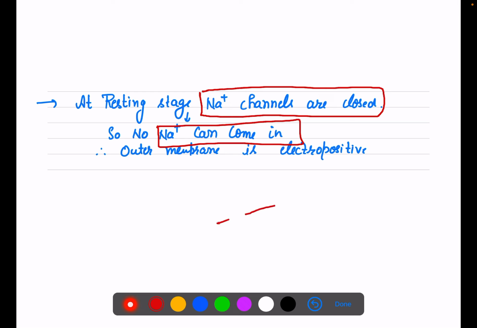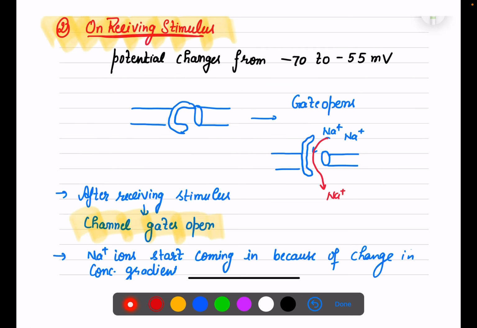At the resting stage, all the sodium is outside, so the outer side will be positive and the inner side negative. Now, when there is a receiving stimulus, when there is a change in voltage potential, for example when the stimulus, the information, comes from our sensory organ to the motor area, on receiving the stimulus the voltage potential changes from minus 70 to minus 50 millivolt.